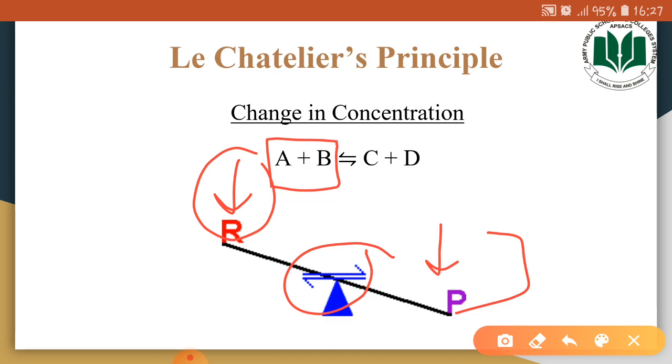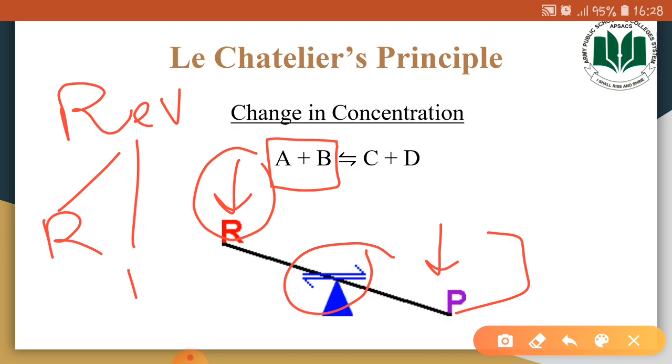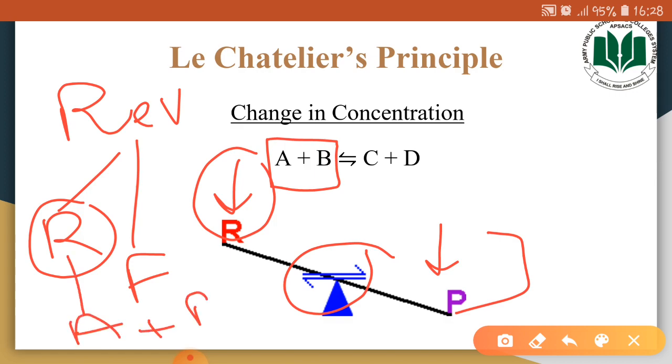Now as we discussed, in the reversible reaction we have two kinds of reaction, reverse and forward. In the reverse reaction, there is the formation of A plus B. So this means that if we want to increase the concentration of the reactants in order to re-establish the dynamic equilibrium, the reaction needs to move in the reverse direction.